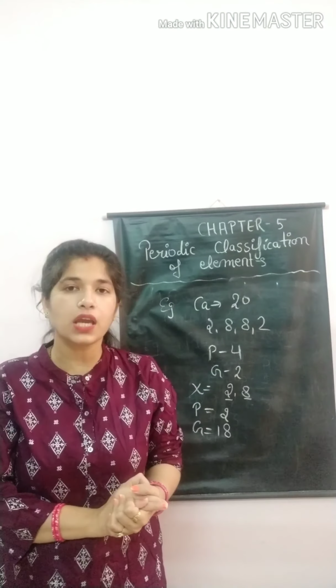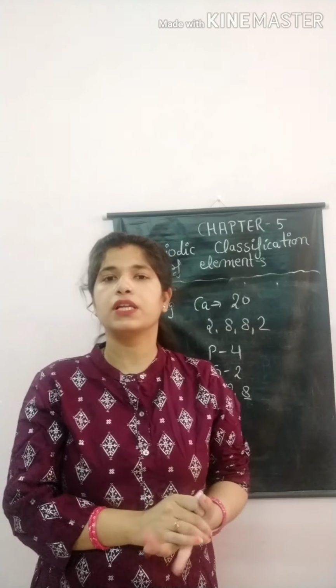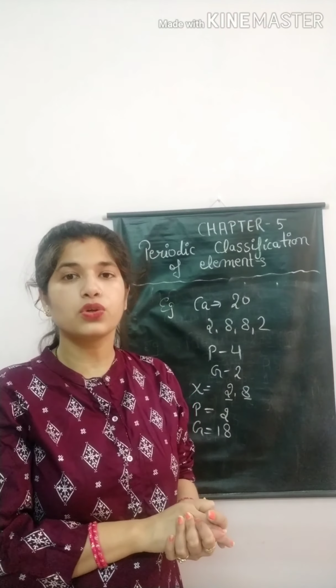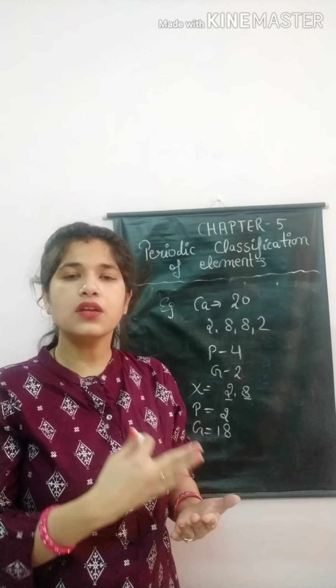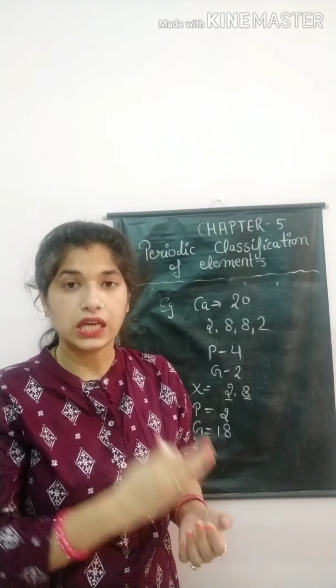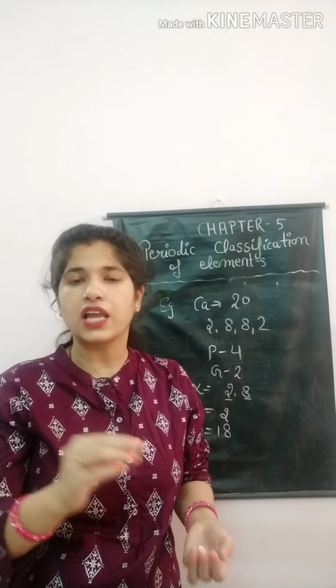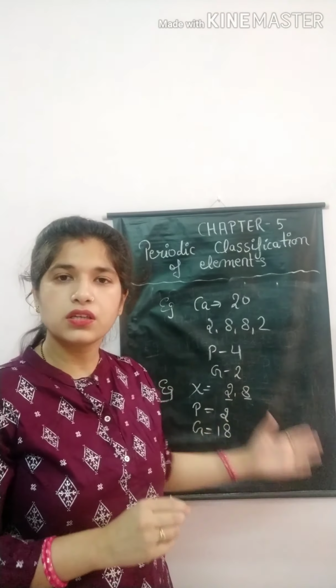After that, the modern periodic table came. The modern periodic table is given by Moseley, and according to it, the total number of elements is 118. Keep it clearly in mind that 118 elements are discovered till today.